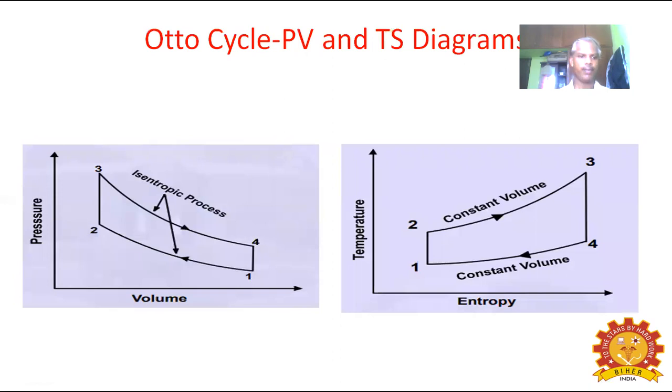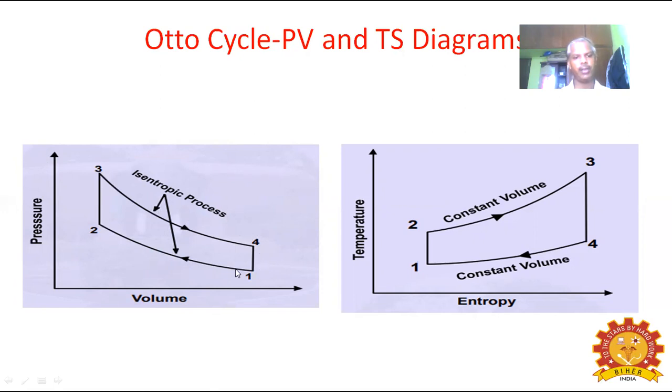Next, the PV diagram and the TS diagram. The PV diagram has pressure on the y-axis and volume on the x-axis. Here 1 to 2, 2 to 3, 3 to 4, 4 to 1.